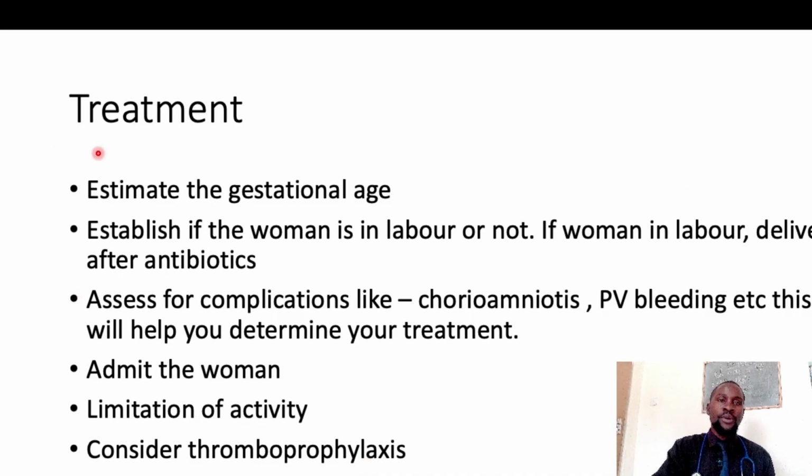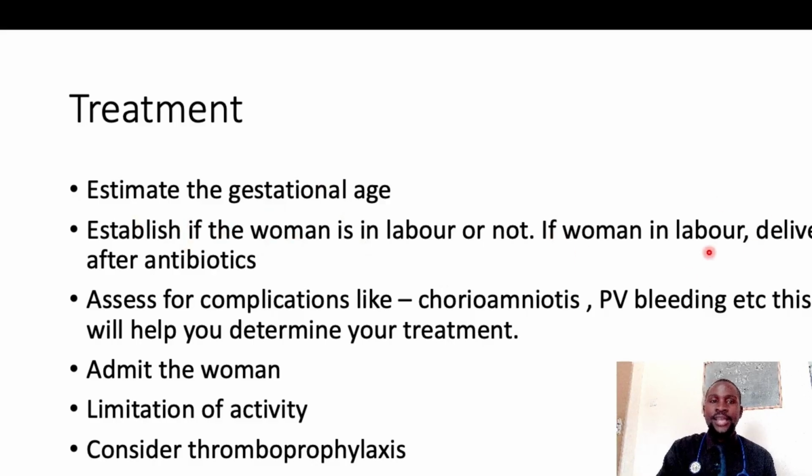What are the treatments? How do we treat this? So you need to estimate the gestational age. Once you suspect PROM or PPROM, estimate the gestational age, okay? Because the management is going to depend on what gestational age this patient is at. Establish if the woman is in labor or not.